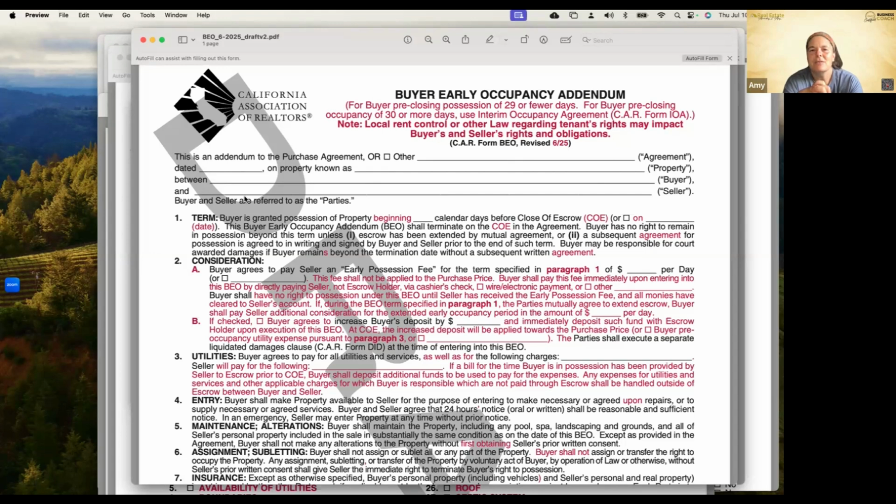For a pre-closing occupancy of 30 days or more, we're going to use the interim occupancy agreement. So now we have the buyer early occupancy agreement and the IOA form. Okay.